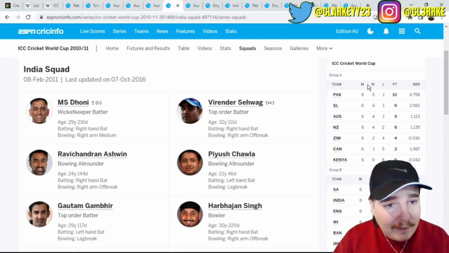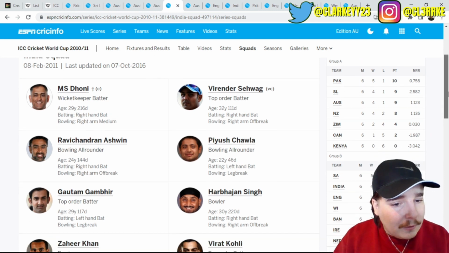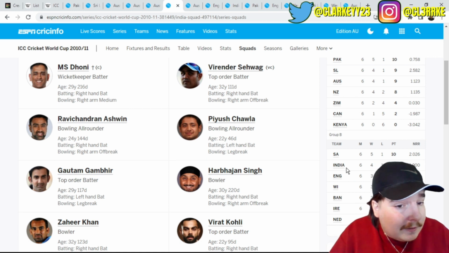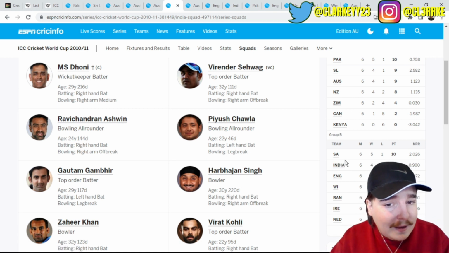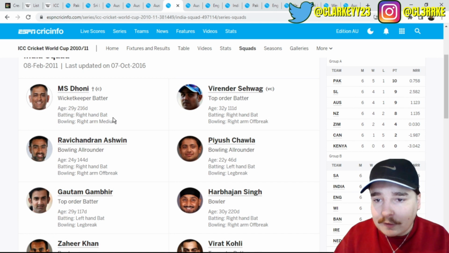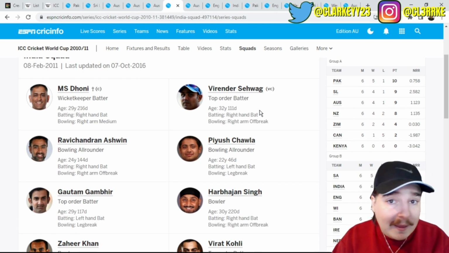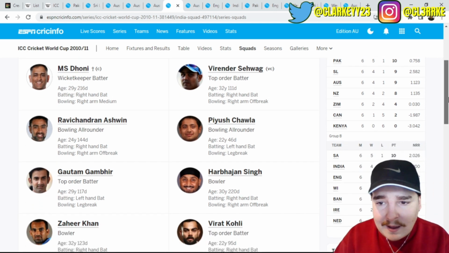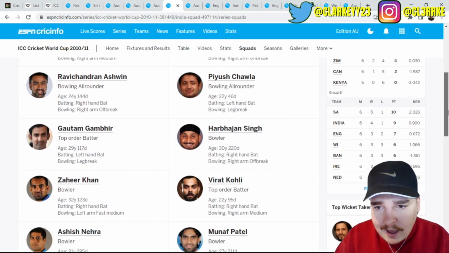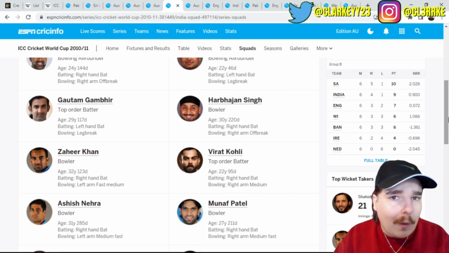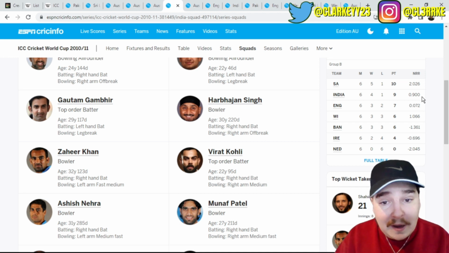Wow. I'm just having a look at the sides here. Pakistan. So where's India? India were second in Group B and managed to win it from there. Let's have a look. Dhoni, the skipper. It's a good start. Virender Sehwag, Ashwin, Chawla. His last name gets me.